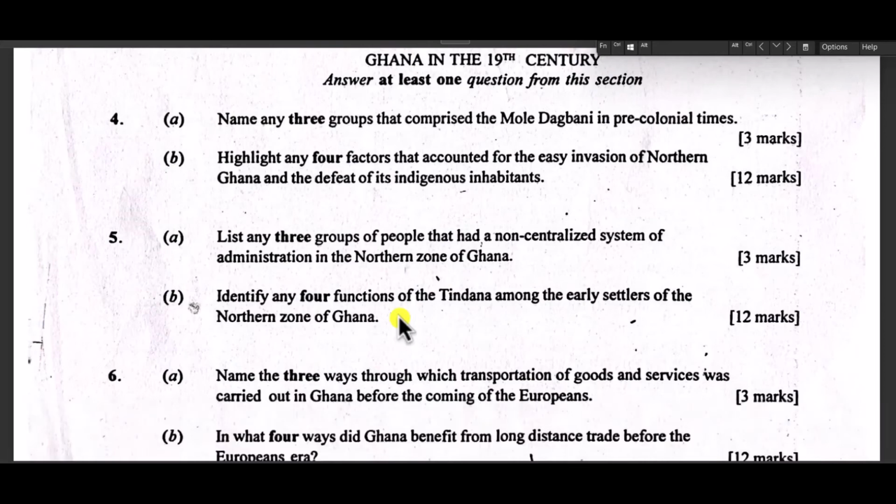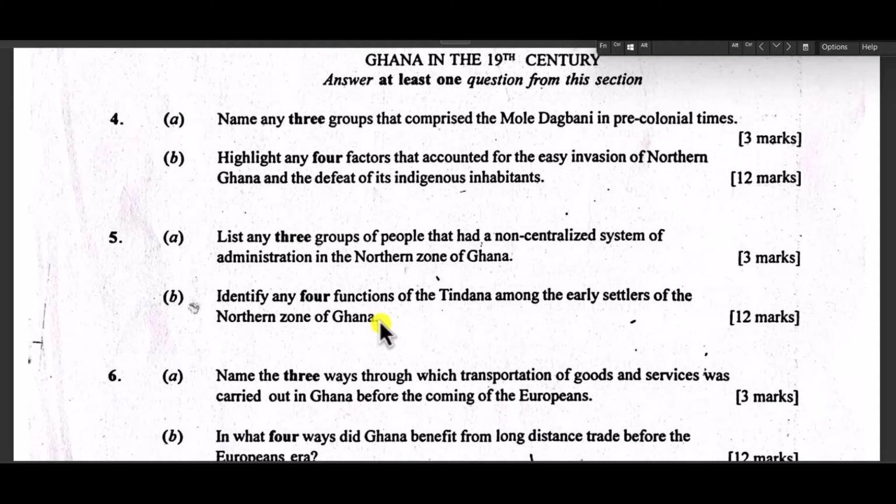Now, question number 5b says, identify 4 functions of the Tindana among the early settlers of the northern zone of Ghana. So the Tindana, you are to give us 4 functions of the Tindana.